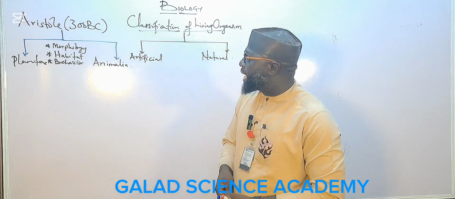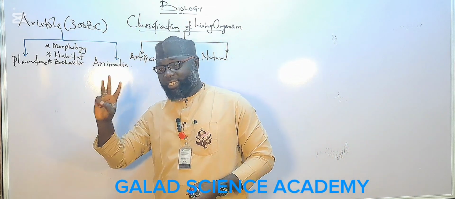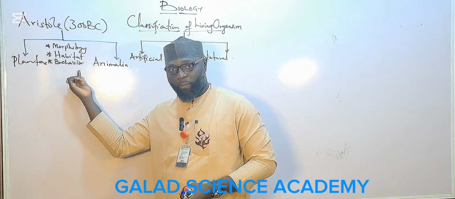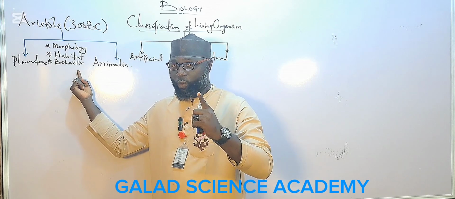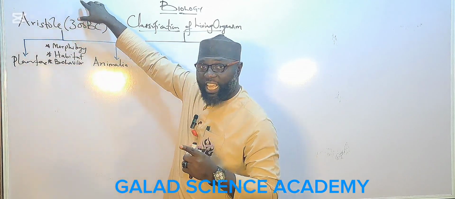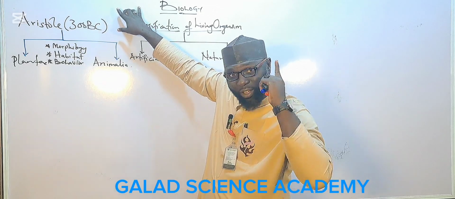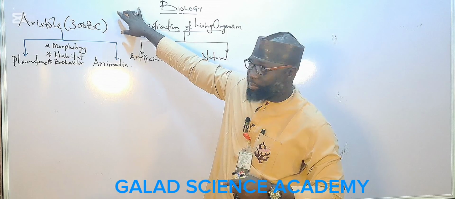So Aristotle classified all living organisms into two kingdoms in the 300 years before Christ, and he is the first scientist or philosopher to classify all living organisms.